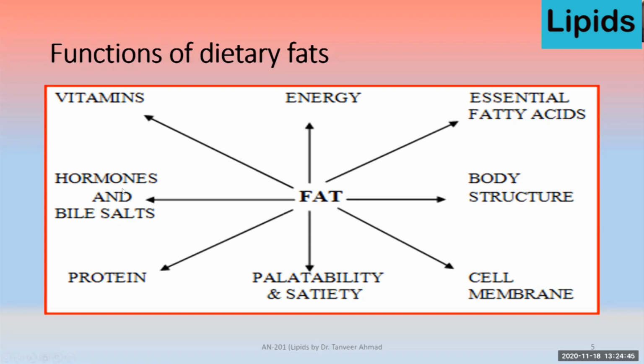Different hormones are made up of fat, particularly the steroidal hormones, and it is also a component of bile salt. Fat-soluble vitamins A, D, E, and K are not soluble in water, rather they are soluble in fat.